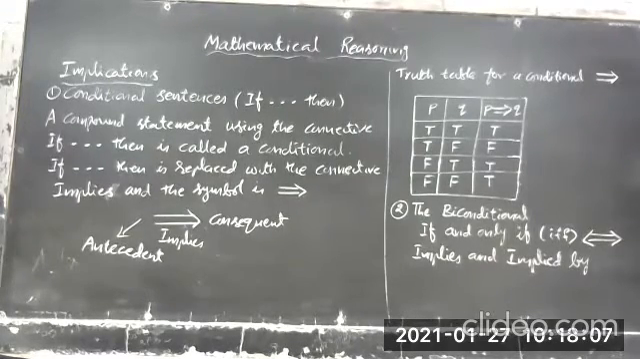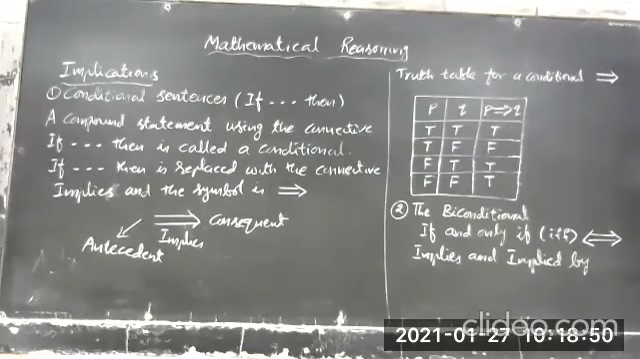In each of these sentences, two simple sentences are connected by if, then, to form a new composite sentence. A compound sentence using the connective if, then is called a conditional. The connective if, then in the conditional may be replaced by the connective implies.